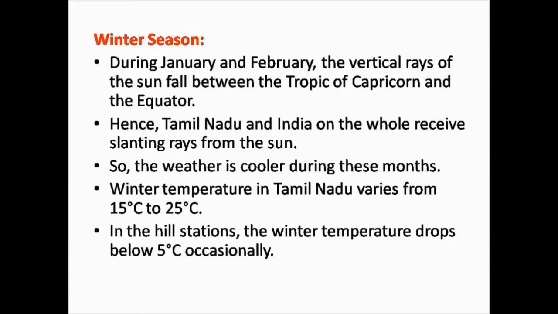So therefore the weather is cooler in these areas. We know that India lies in the northern hemisphere, that is above the equator, so it receives the slanting sun rays and therefore the weather is cooler during these months. The winter temperature in Tamil Nadu varies from 15 degrees Celsius to 25 degrees Celsius. In hill stations, the winter temperature drops below 5 degrees Celsius occasionally.